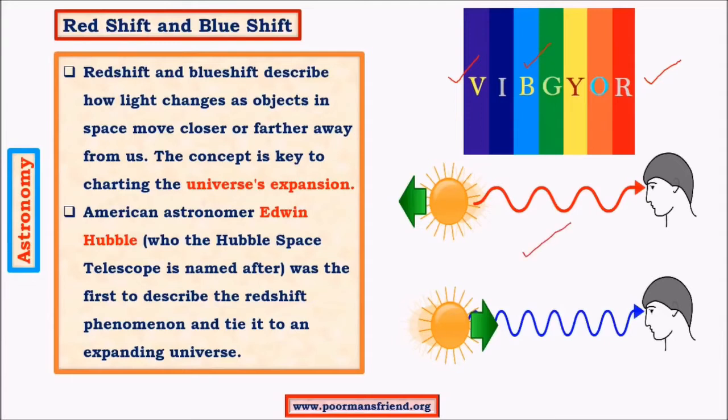This is because a star which appeared blue for a certain amount of time suddenly starts shifting towards red color, which simply means that it is moving away from the observer. So this is important in explaining the expansion of the universe. And Edwin Hubble is the scientist who first explained this theory of blue shift and red shift.